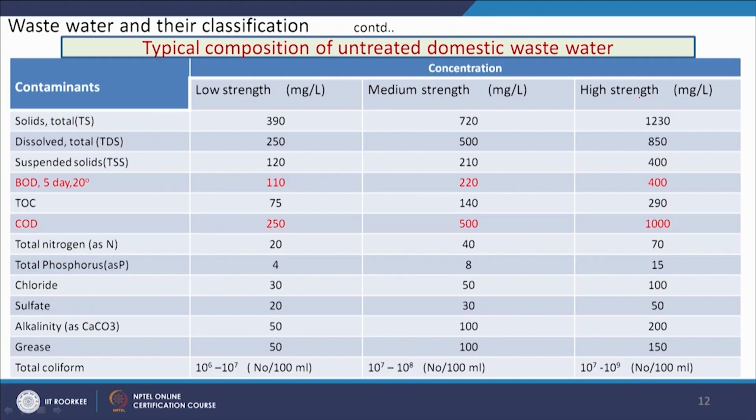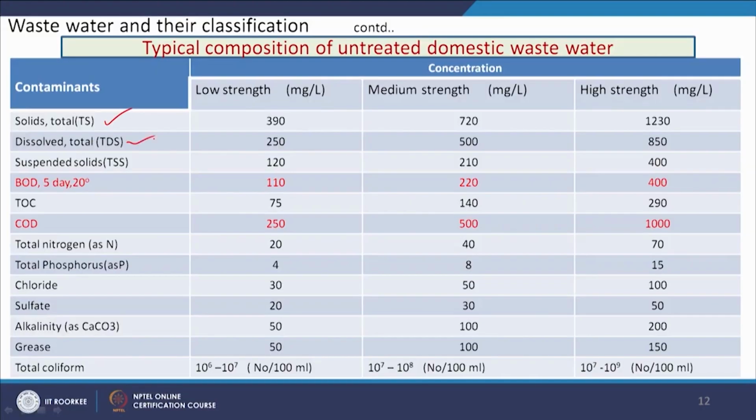Now, we will see, because of these different sources, different types of pollutants are also getting entry into the water stream. For example, if we consider domestic wastewater, it can contain solids, that is total solids, dissolved solids, suspended solids, BOD, TOC, COD, total nitrogen, total phosphorus, chloride, sulphate, alkalinity, grease, total coliform.